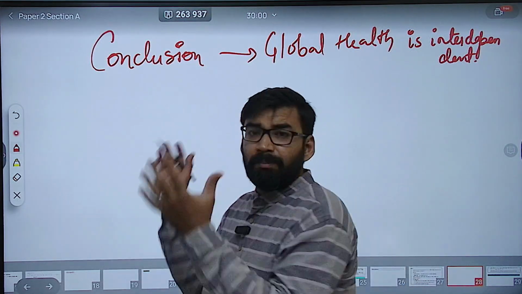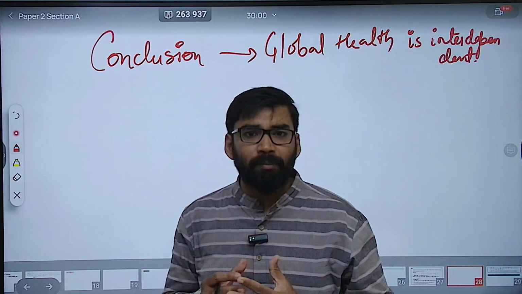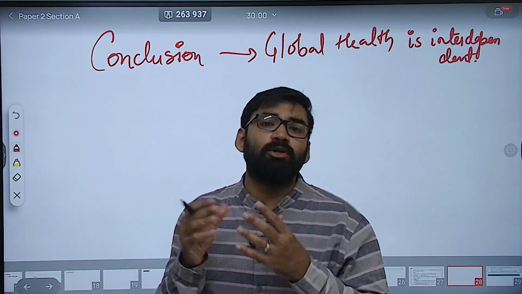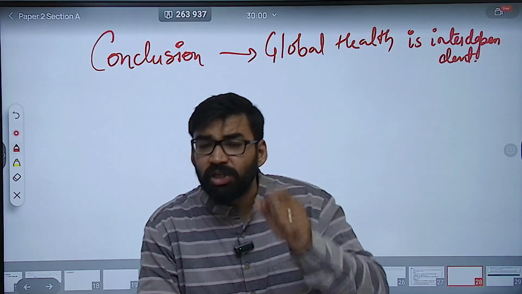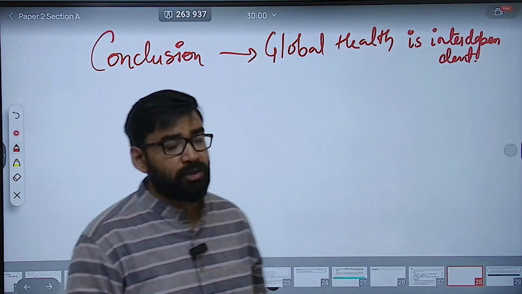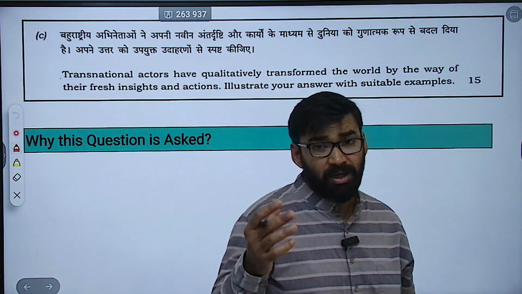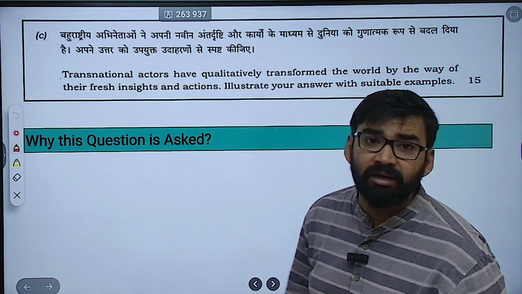It is dependent and there is a need for cooperation. That is why there is a need to reform the World Health Organization, and that is essential for collective security. So this is related to your IR theory, a basic concept, that is collective security.